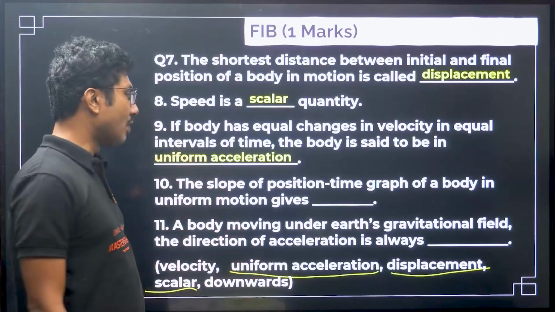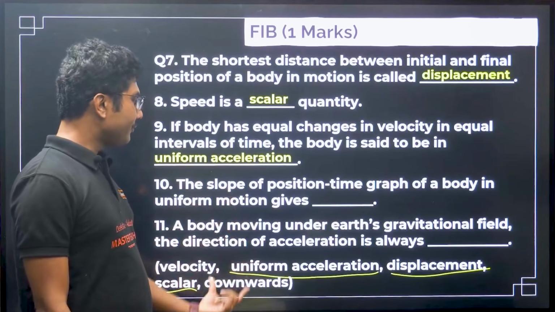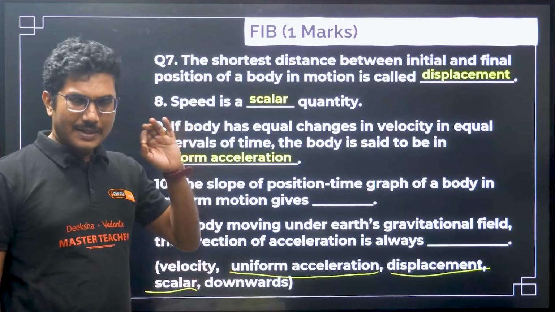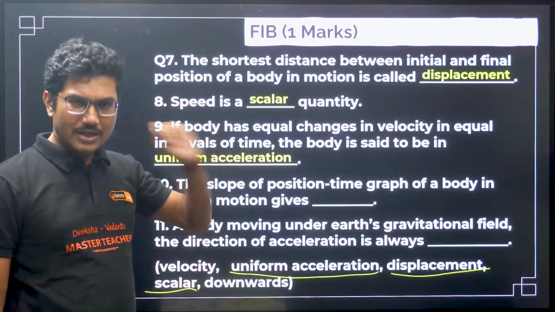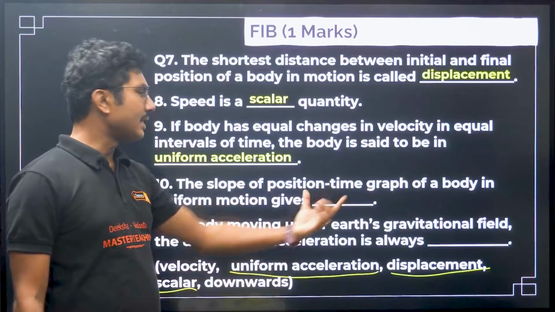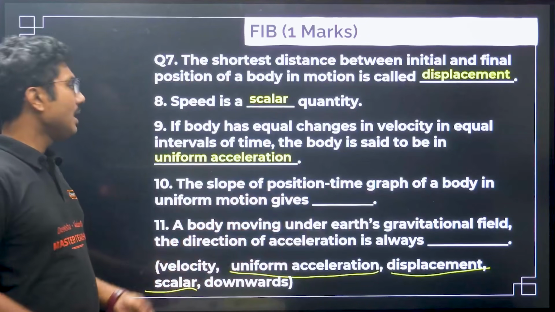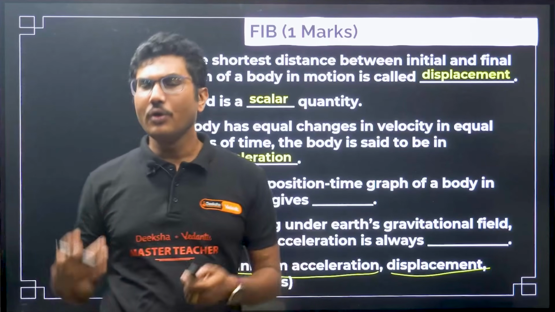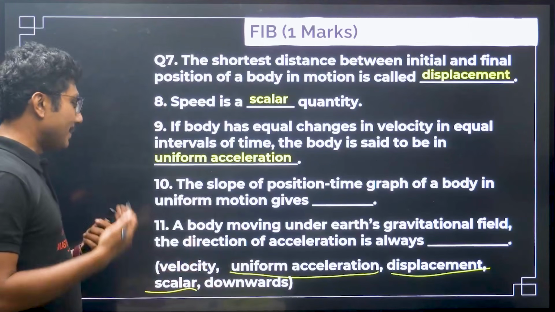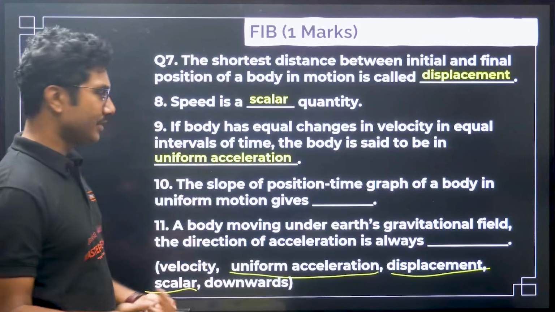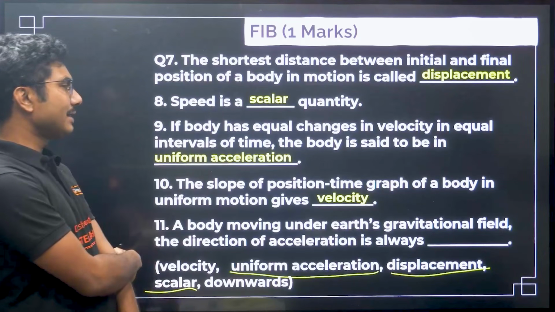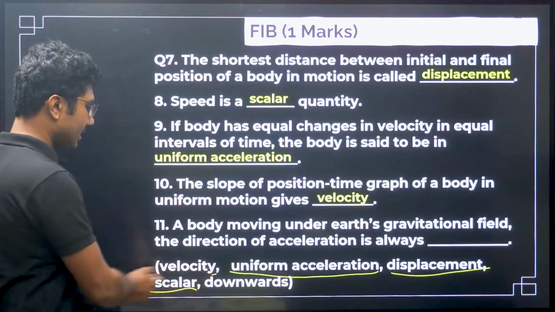So when you are in doubt, check the options, and grammatically, English wise, it does not make any sense. So the only correct option will be velocity. The slope of the position time graph gives you velocity. In fact, it basically gives you the instantaneous velocity. That would be more accurate. A body moving under Earth's gravitational field, so velocity is done.